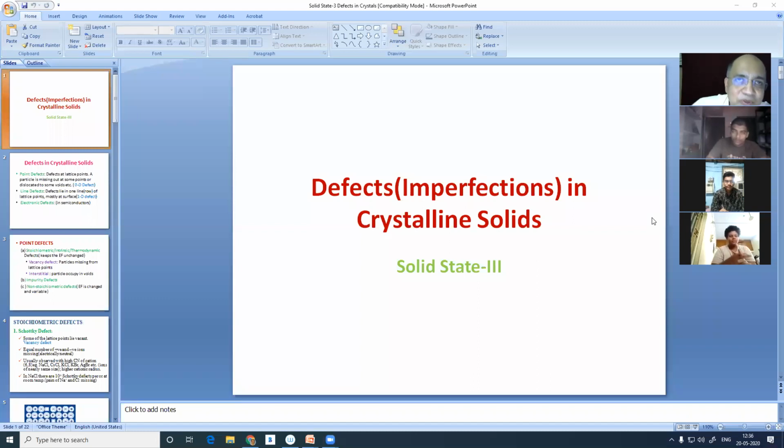You improve upon the qualities, the properties of the final product. To tailor make the properties, defects are being introduced.